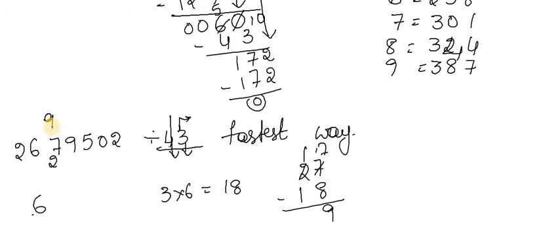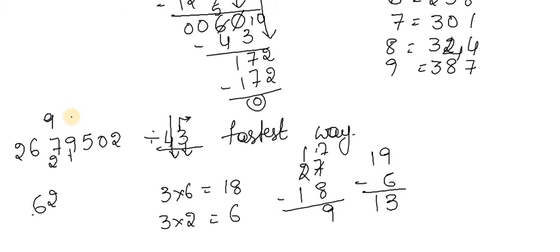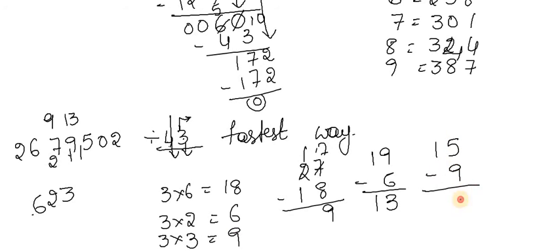Now 4 table 9: 4 2s are 8 and the remainder is 1, so 19. Now you multiply 3 with the next number. 3 2s are 6. So 19 minus 6, how much? 13. Write the number there. Now divide with 4. 4 3s are 12, the remainder is 1, so 15. Then 3 3s are 9. Subtract from that: 15 minus 9, 6.